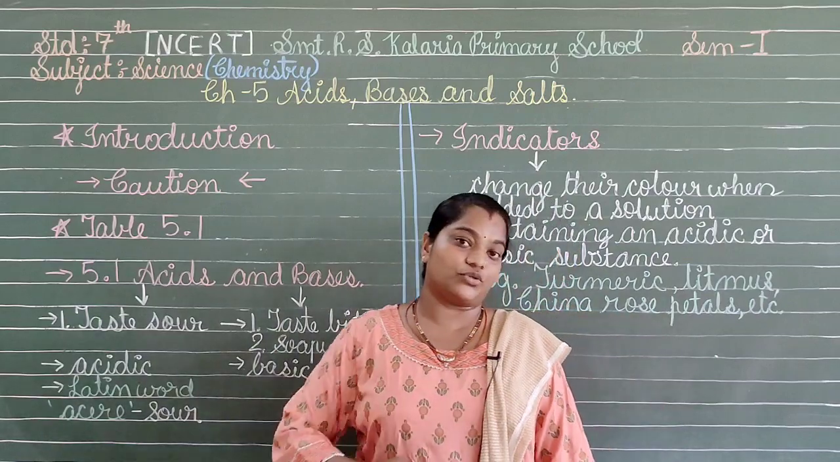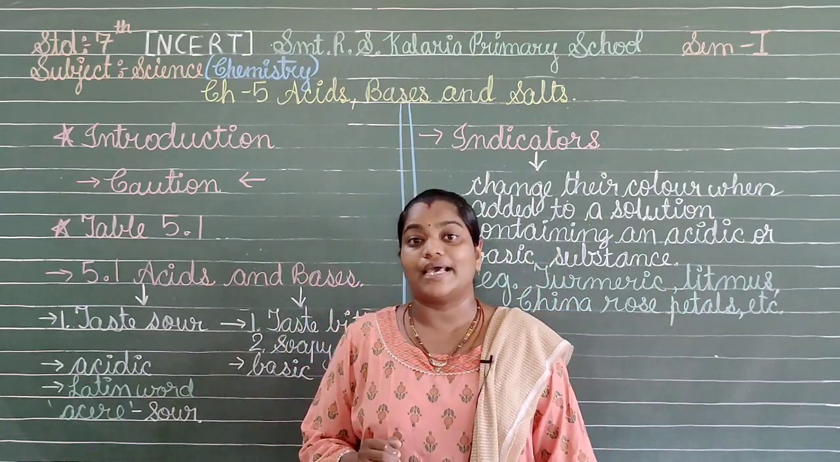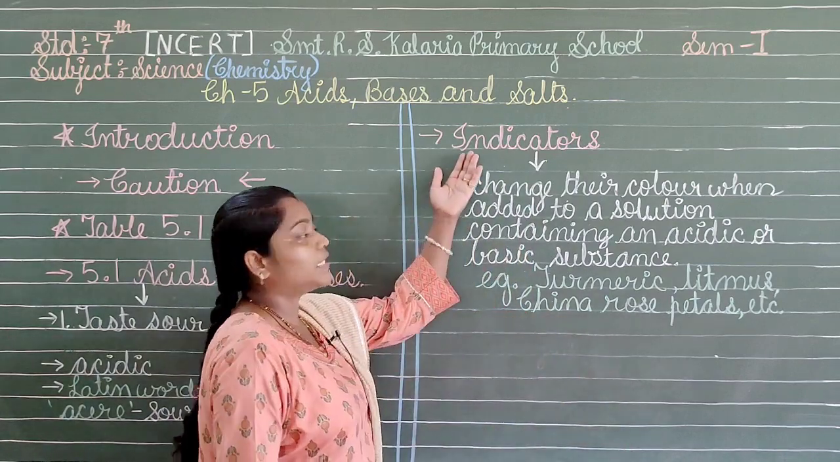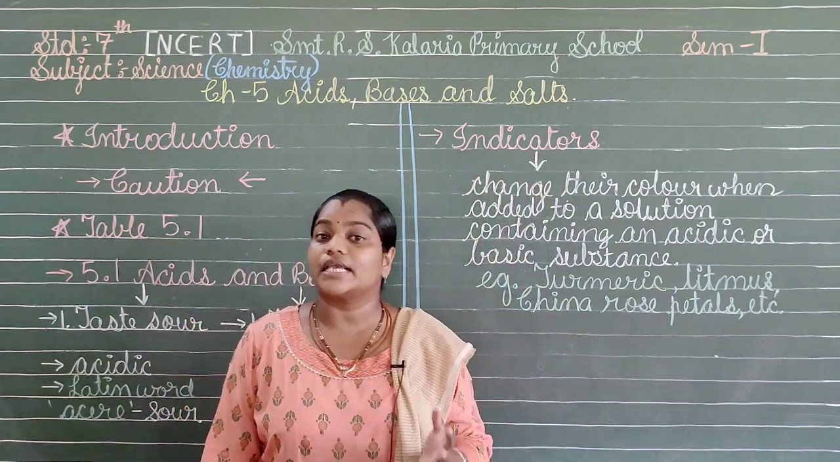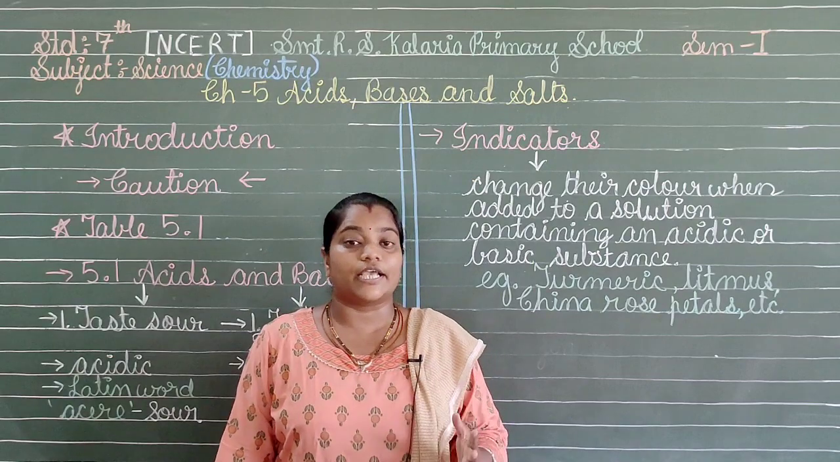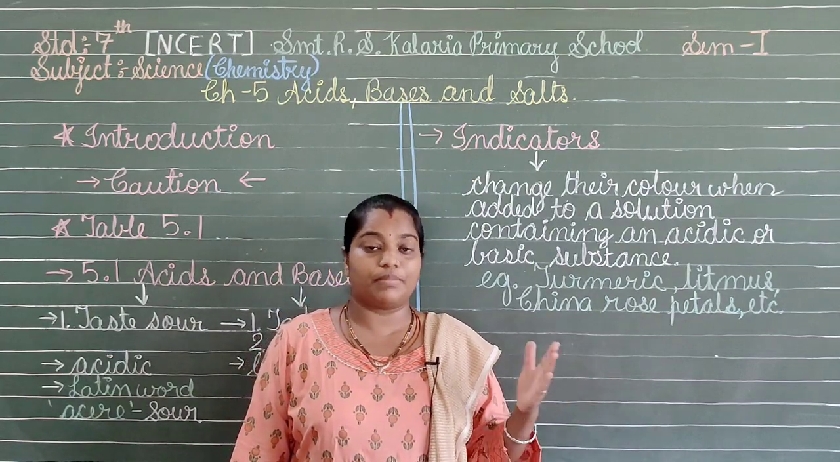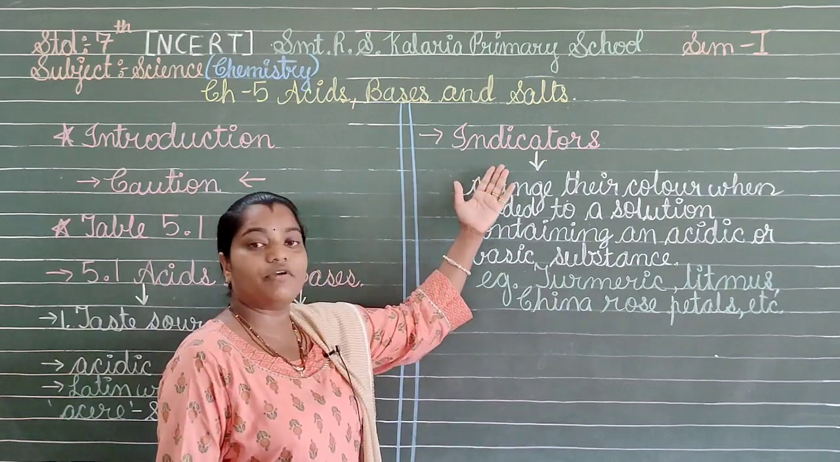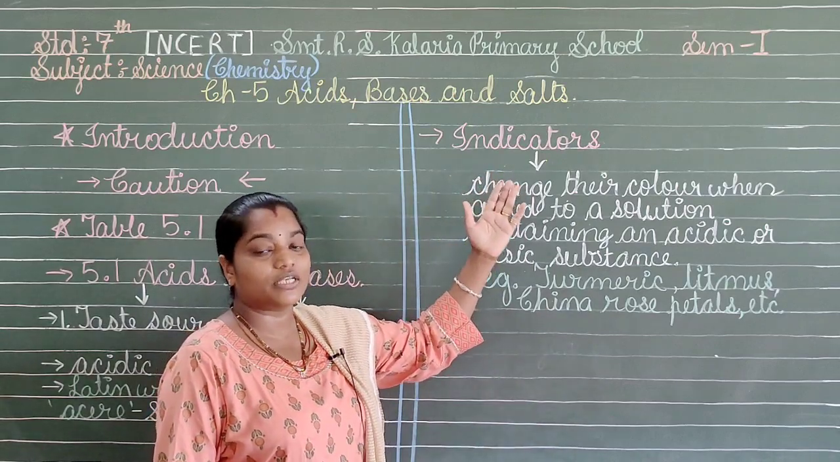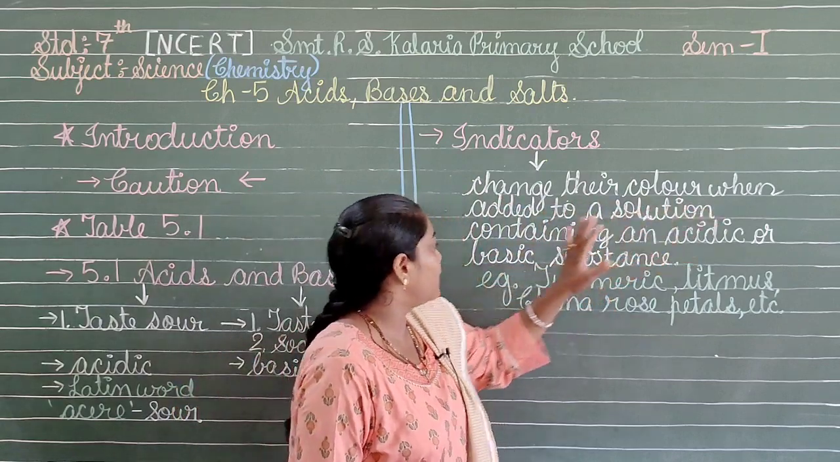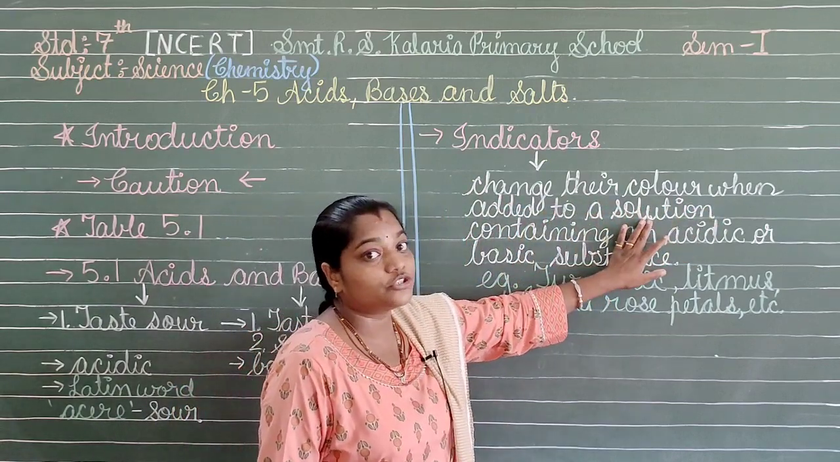Now, a third term is also there, which works as an indicator. So what is an indicator? Here we have the indicators. We know that indicators generally give us an indication of substances or any particular thing, and here also the same work is allotted to the indicators. What will they do? They are substances that change their color when added to a solution.